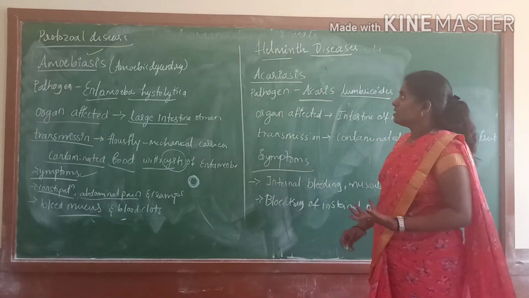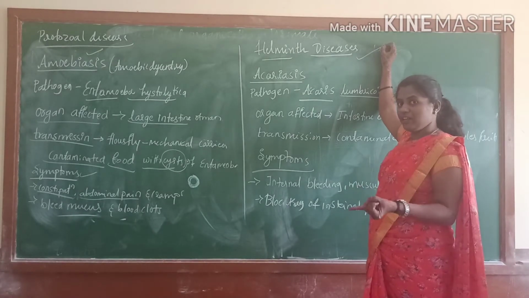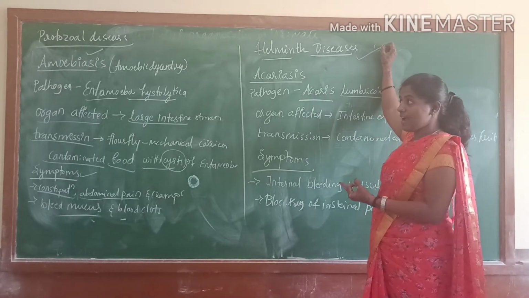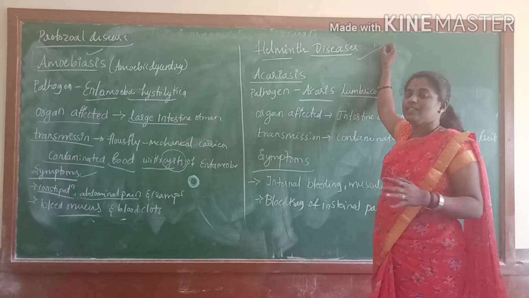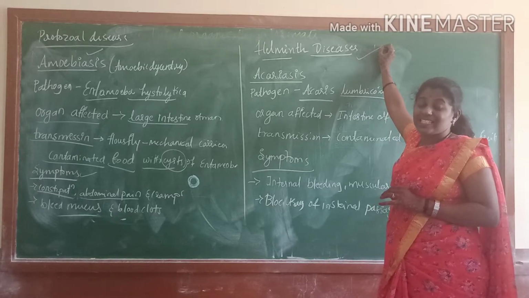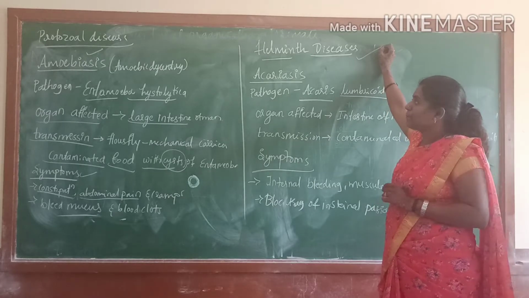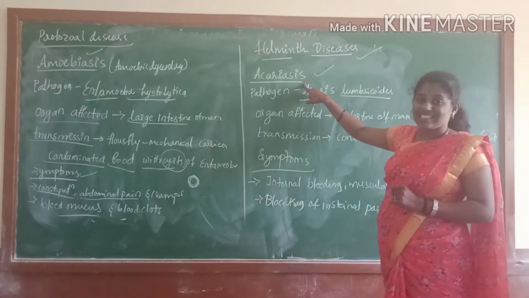Okay, next, the helminth diseases. We have studied bacterial disease, viral disease, and lastly protozoal disease, and now helminths. Helminths are nothing but roundworms. Roundworm diseases: Ascariasis. Okay, the first disease is Ascariasis.